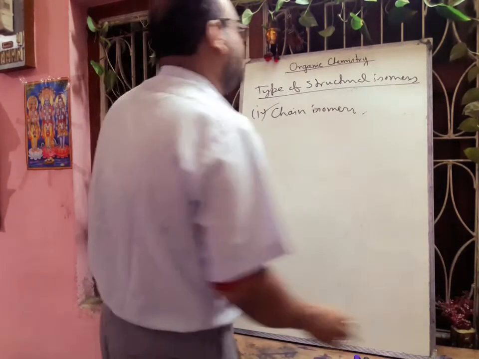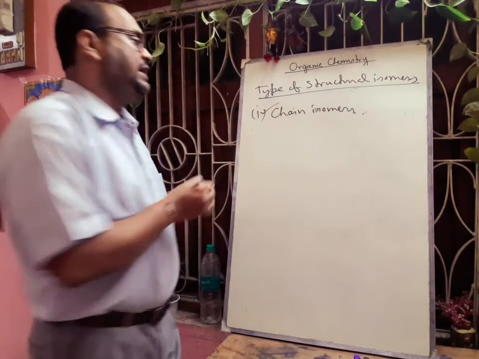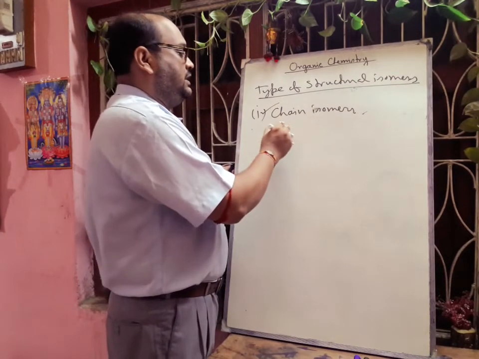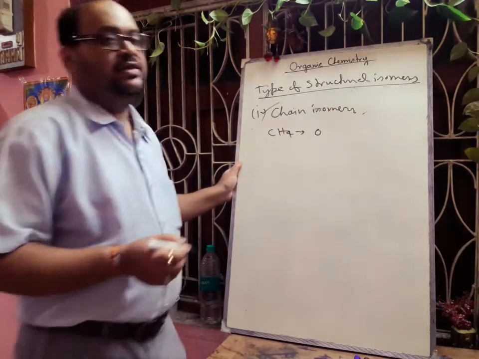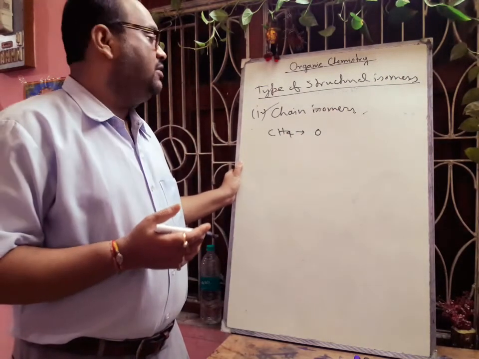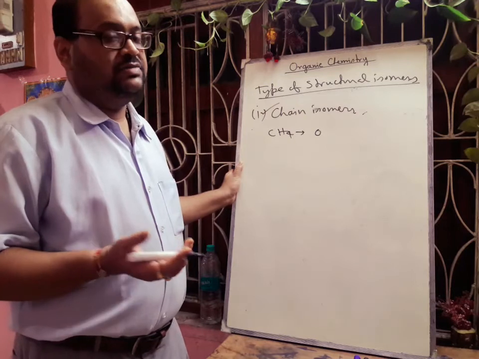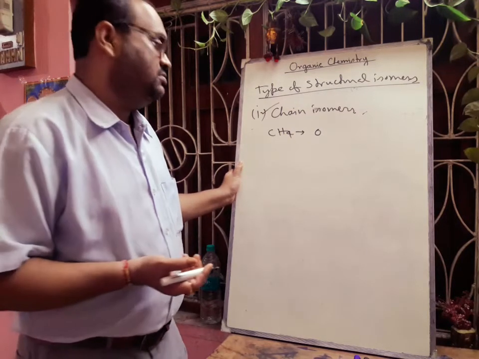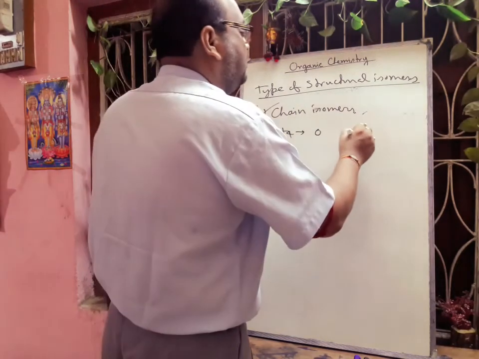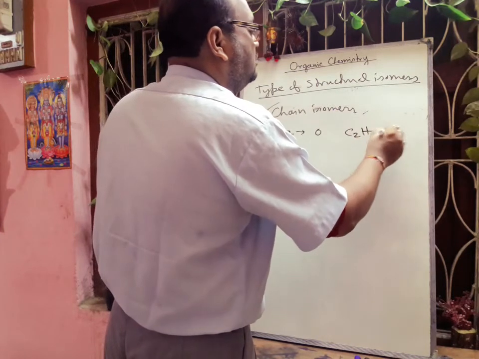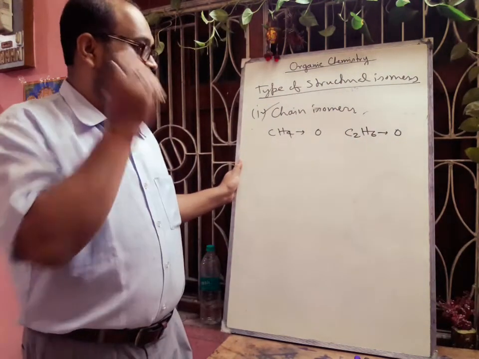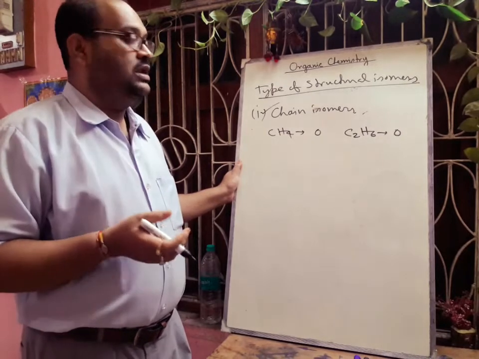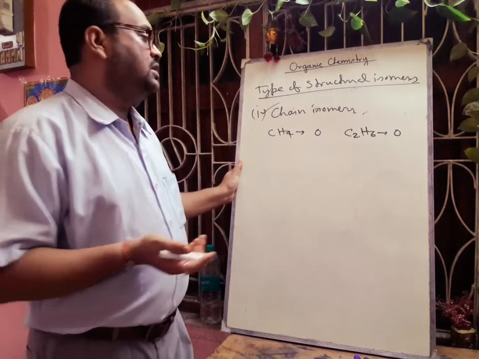In case of chain isomer, first example we can take methane. Methane, how many isomers is there? 0. Okay, because here only one carbon atom is there, so different structure is not possible, so it is 0. If we think about the ethane C2H6, there is no possibility of another structure also. Only one type of structure is possible.